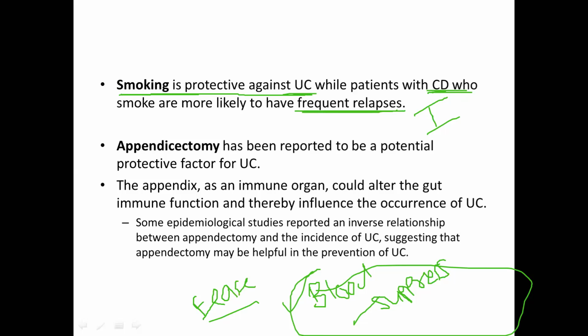So if a patient with Crohn's disease continues to smoke, the smoking will cause relapses in that patient.